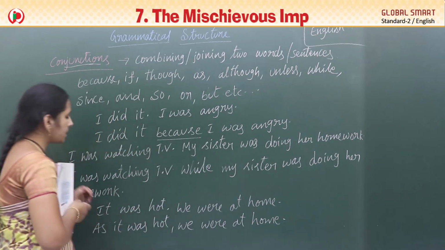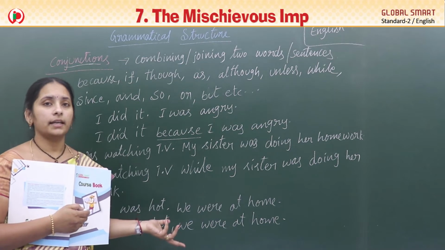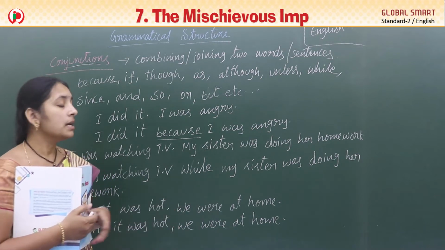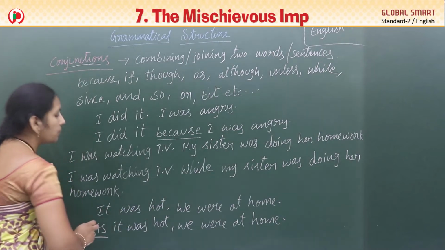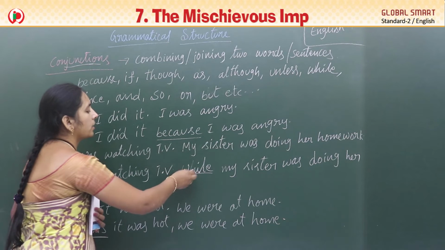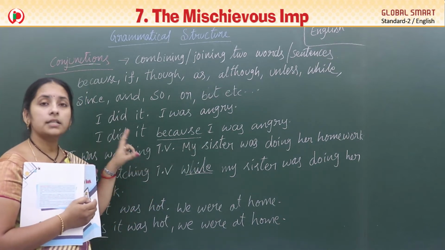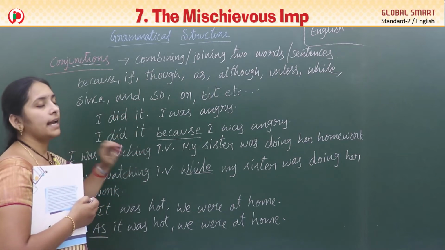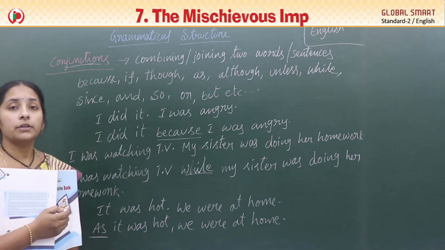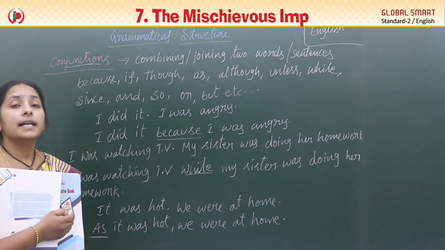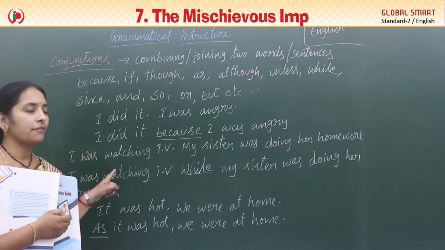Otherwise you can write, it was raining. We were at home. As it was raining, we were at home. Understood? Like this, we should use conjunctions to combine two actions. Those are called conjunctions. They combine two sentences or two words or phrases. Whatever word we use to join them, those are conjunctions. Understood, all of you?